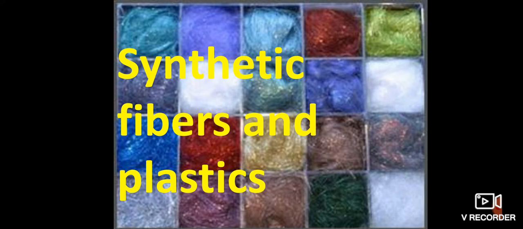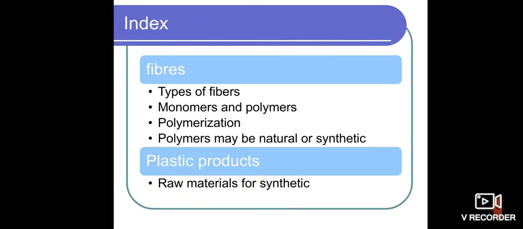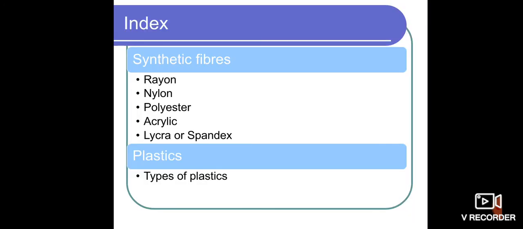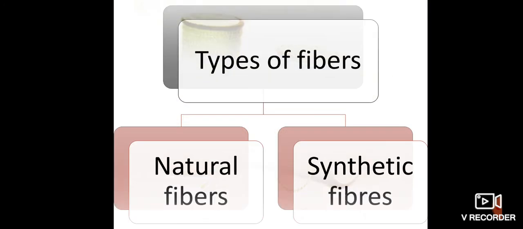Dear children, in the last class, we discussed synthetic fibers and plastics. Briefly, we discussed the types of fibers, the types of monomers, their concepts, polymerization, and the meaning of polymers. These are all the concepts that we discussed. Is it right? So we are going to revise the concepts once again.